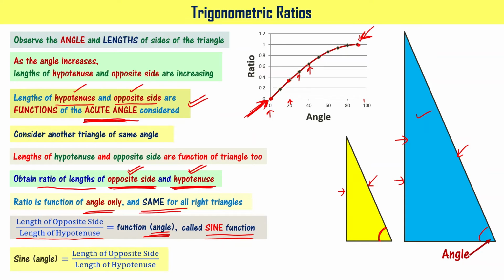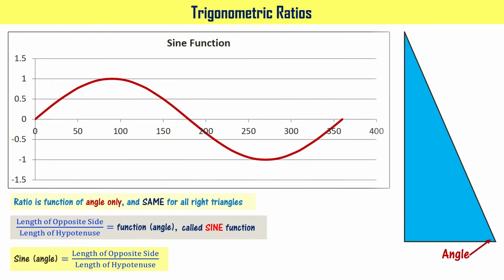Okay? Sine of angle is equal to length of opposite side by length of hypotenuse. This is how also we can write. Sine of the given angle is equal to length of opposite side divided by length of hypotenuse. Right? Now, you look at this. This is how the typical sine function is shown.